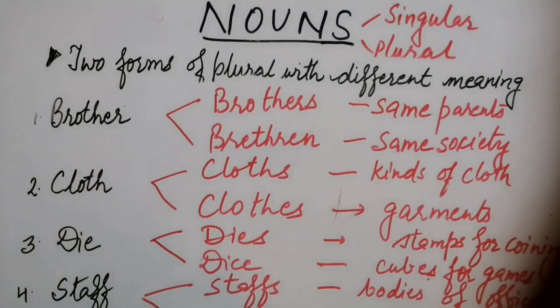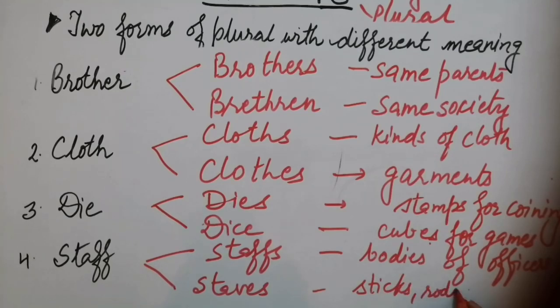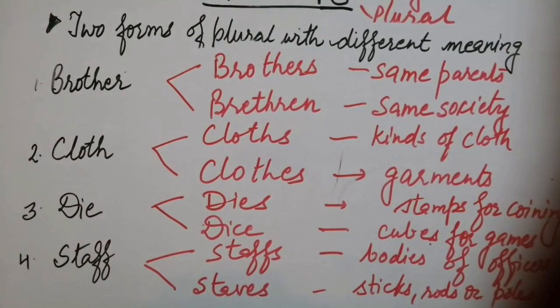Okay, and the next one is staves, and that is for sticks, rods or poles, etc. So this way we can see that we have different meanings if we change a little bit, if we change the number, right?